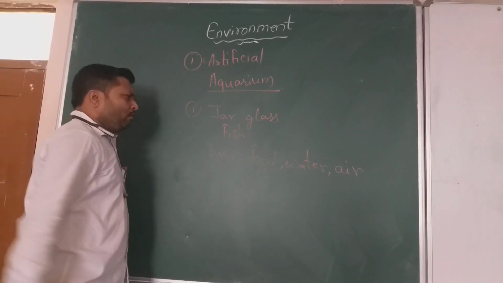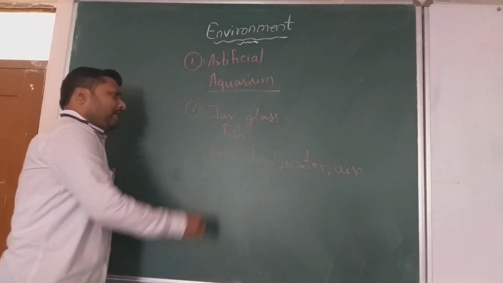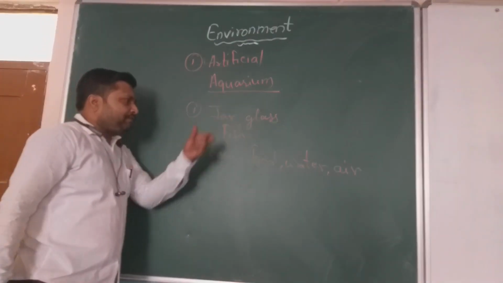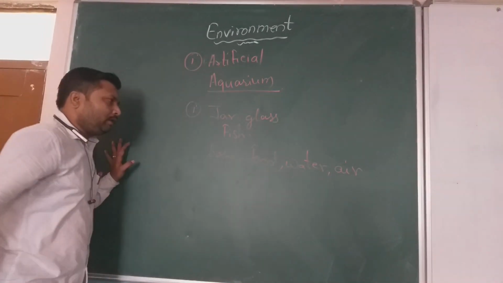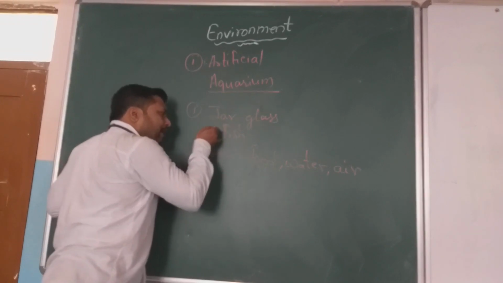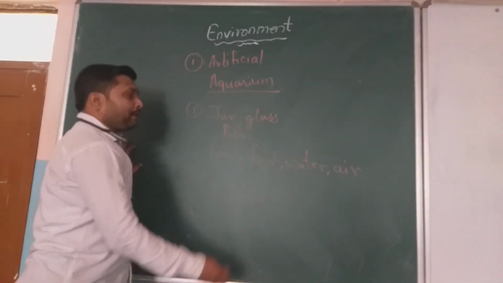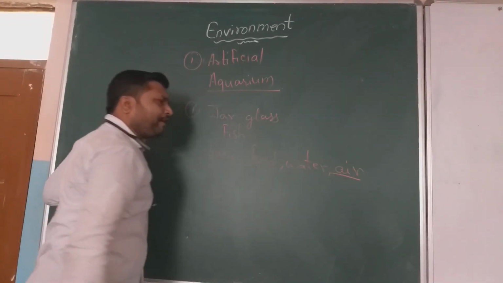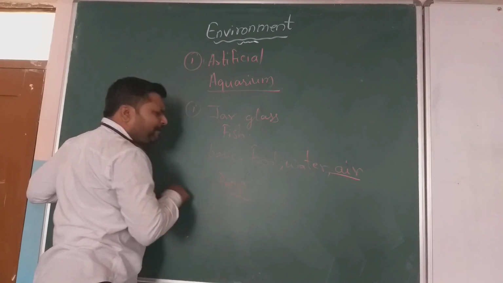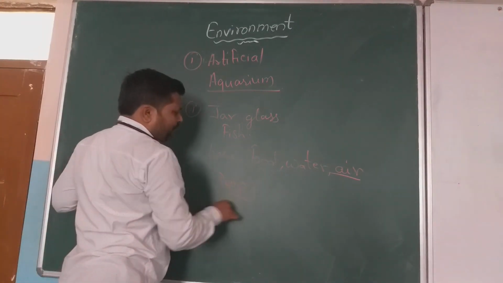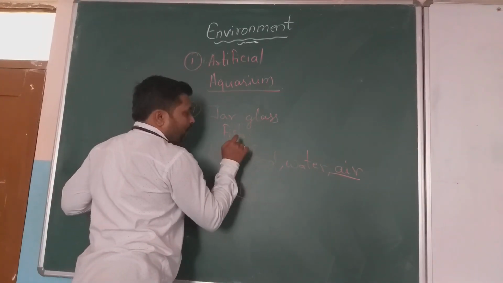require fish. For that, in a glass jar, little bigger in size, we pour in water. In that we add certain fishes. After adding that, for the air, we use a pump. Now, why are we using a pump? We use the pump to fill the water with air.